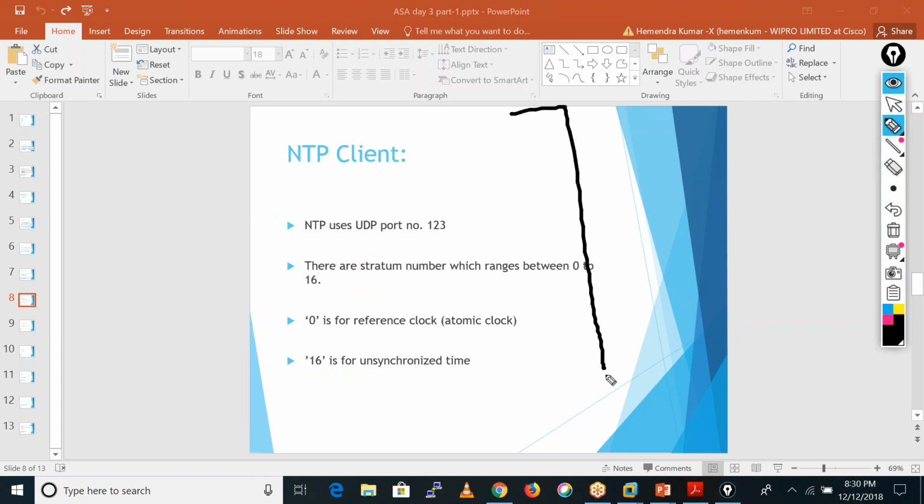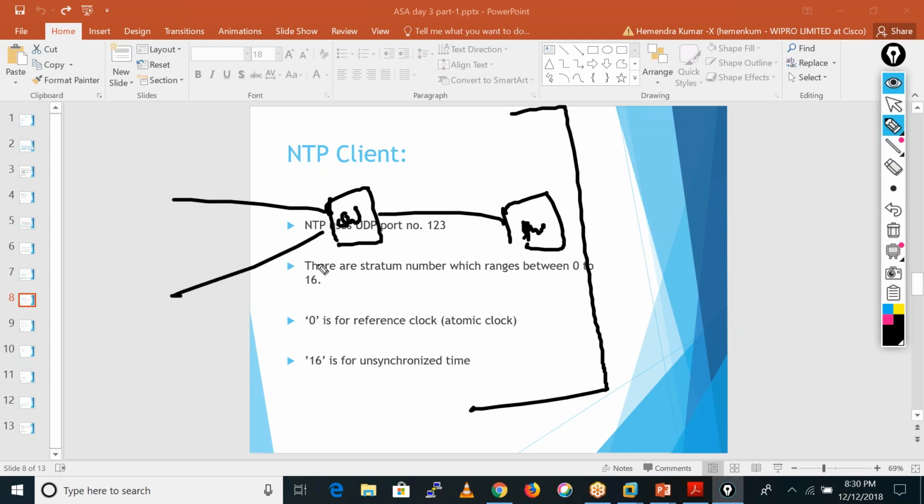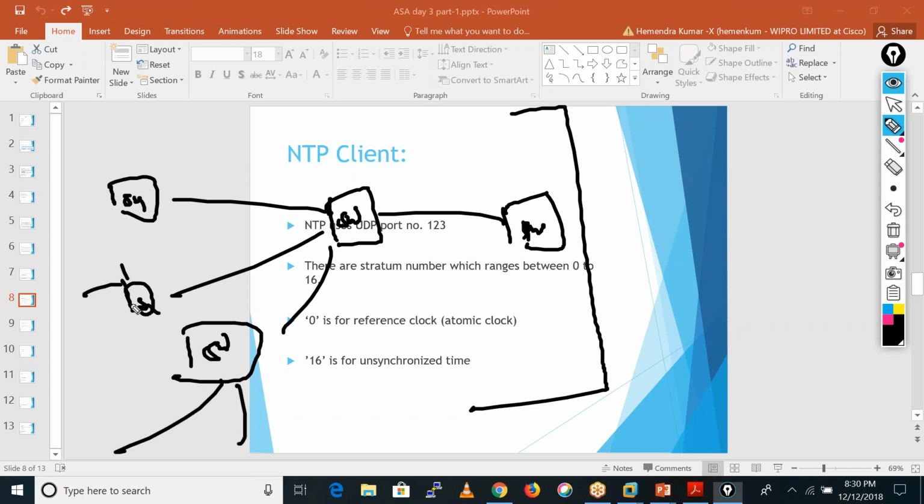Let's suppose this is your network. Here you have a firewall, right? That firewall is also connected with the switches. That switch has connectivity with the other switches, and these switches have connectivity with your PCs and servers. Sometimes you have your firewall and here you have an IPS. Okay, lots of devices there.